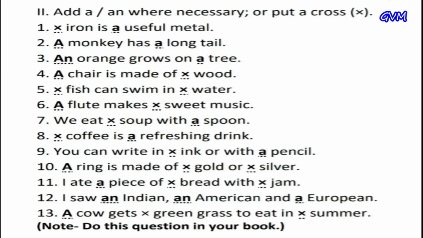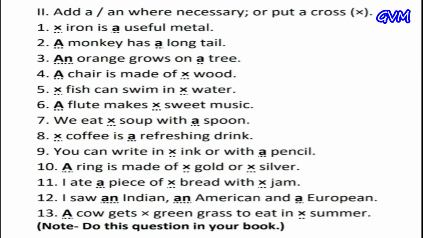Fourth, a chair is made of dash wood. In this sentence we write made of, so there is no need for a or an, so we cross it. Fifth, dash fish can swim in dash water. In this sentence we cross the first blank because there is no need for a or an, and also we cross before water because earlier I said we can't use a or an before uncountable nouns. 6. Dash flute makes dash sweet music, and the correct answer is a flute makes sweet music, we cross after makes.